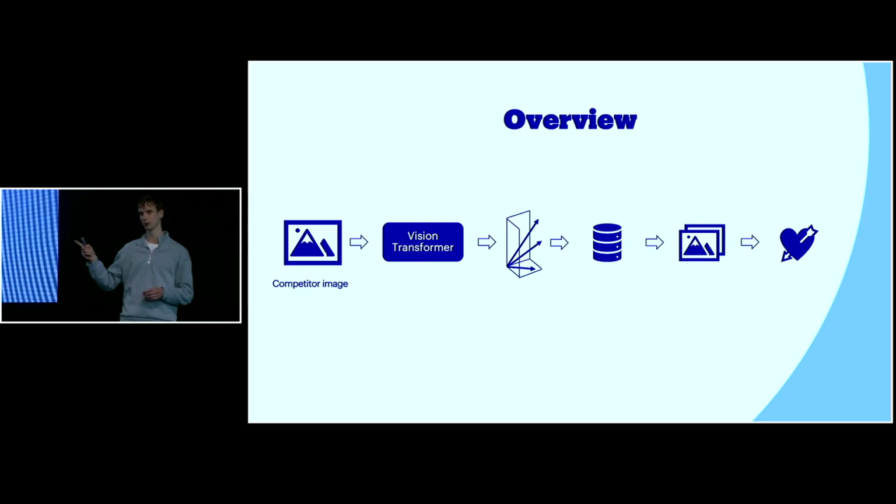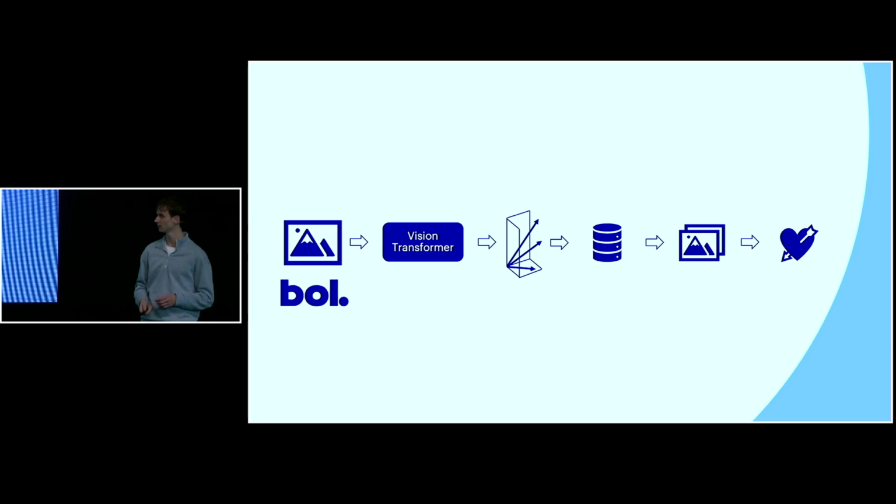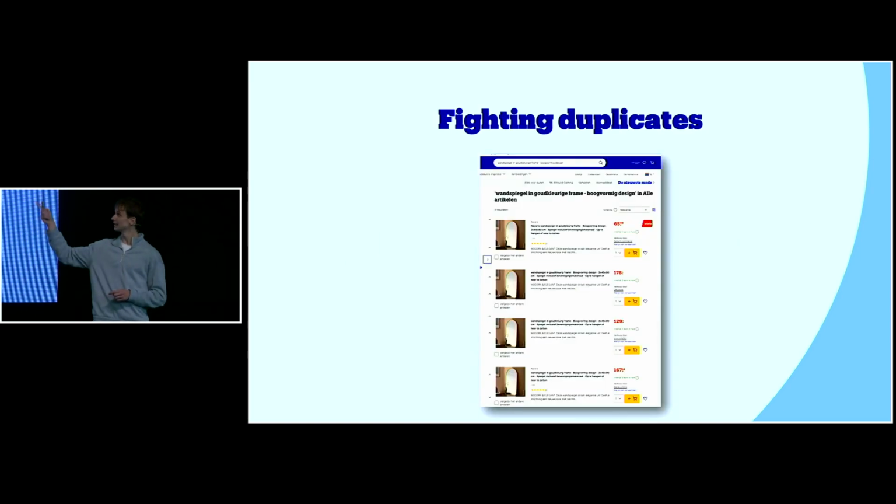But we also showed the duplicate issue. And actually, we figured out that by just changing one component here, we could also solve this. What we did is, instead of searching with the competitor image, we searched with our own product image. Of course, your first result, hopefully, is the exact same product, because then you know your pipeline works. But it's really interesting to look at the other results. Because, of course, they could be the different specifications issue I just described. But if the title model also says it's an exact match, something interesting is happening. Because then we have duplicates. And that's exactly how we found these.